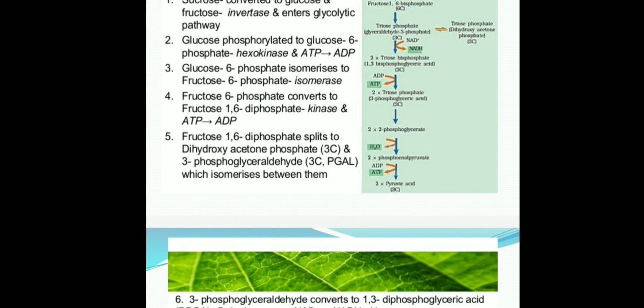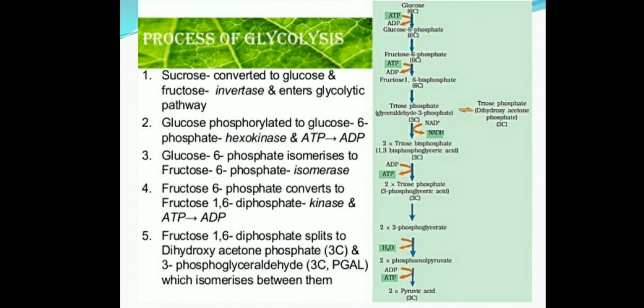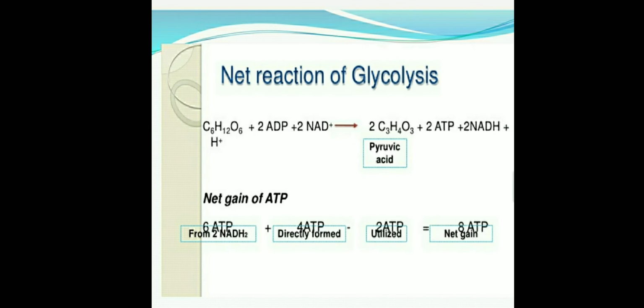And when phosphoenolpyruvate converts into pyruvic acid, 2 molecules of ATP are also formed. So in total, 4 ATP molecules are directly produced. The net conclusion is 4 ATP directly produced and 6 ATP come from the 2 molecules of NADH2. So the total is 10.